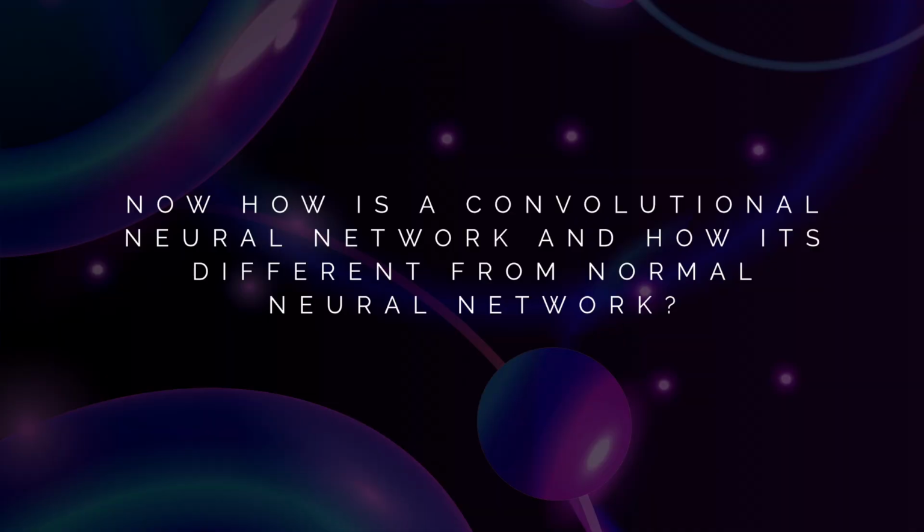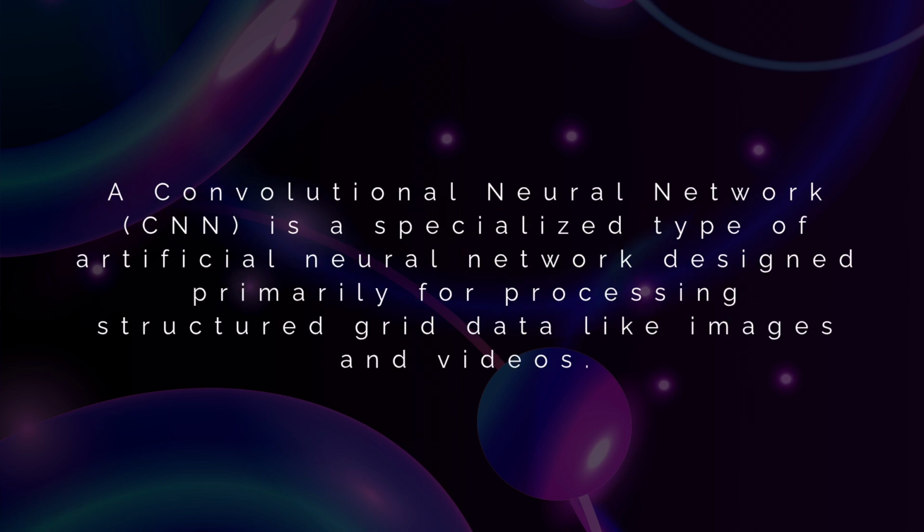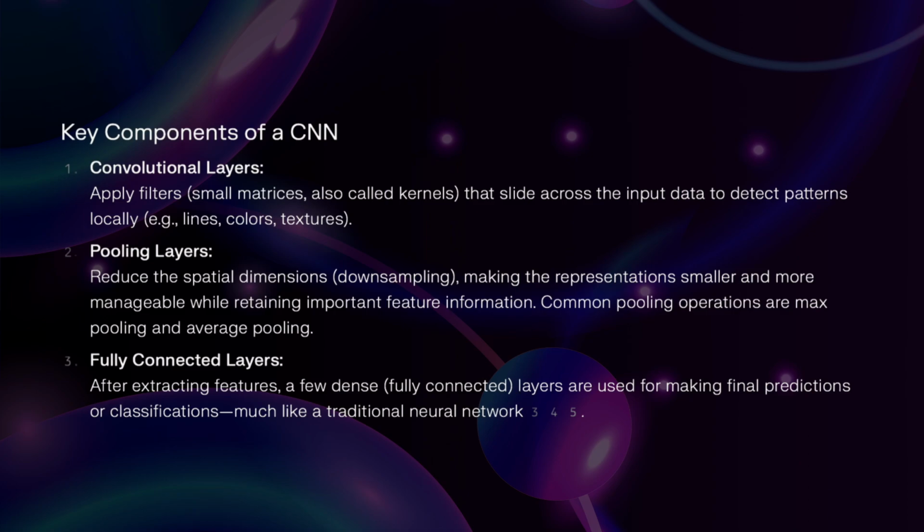Now since we have learned about neural networks, let us see how convolutional neural networks are different from normal neural networks. A convolutional neural network, or CNN, is a specialized type of artificial neural network designed primarily for processing structured grid data like images and videos. It is the magic which makes the computer visualize and understand things or objects. Components of a CNN are slightly different from those of a neural network.